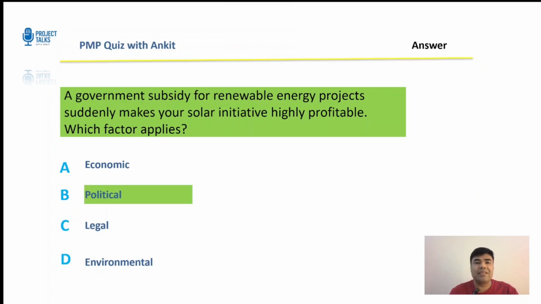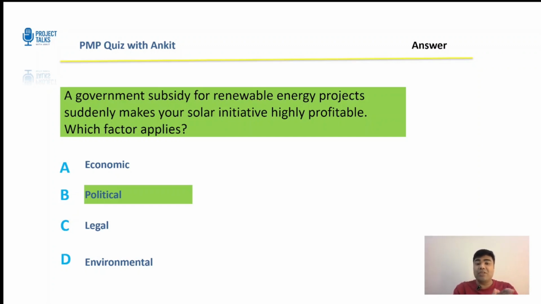Right? The correct answer is political. Now, a subsidy is a government policy instrument. It's a political action. The profitability is an economic effect, but the driver is a political decision to subsidize, right? Hence, it is political. Yes, it's a subsidy and has economic impact, but the question asks the factor causing the things. That is political. So it's not economic.